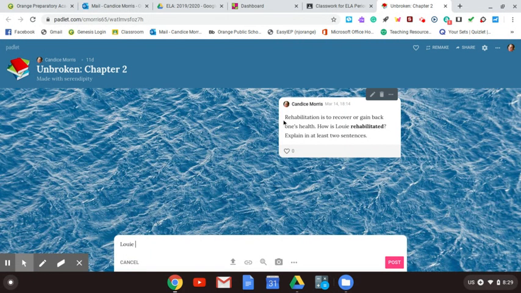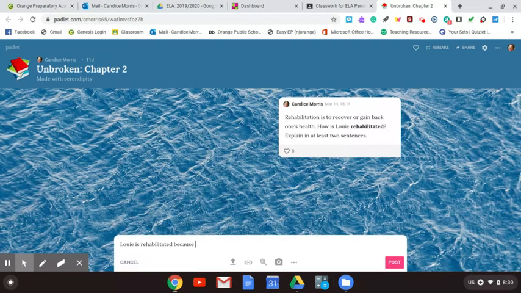So here's the question. Rehabilitation is to recover or gain back one's health. I just gave you the definition for rehabilitation, so you can't tell me that you didn't know what it was. How is Louis rehabilitated? Explain in 2 sentences. Obviously from the chapter, you're going to read this word, so you're going to understand what that means, and describe it. In your sentences here, you're going to say Louis is rehabilitated because, and obviously I'm not going to tell you, because I want you guys to think for yourselves. So that's how you're going to start it.